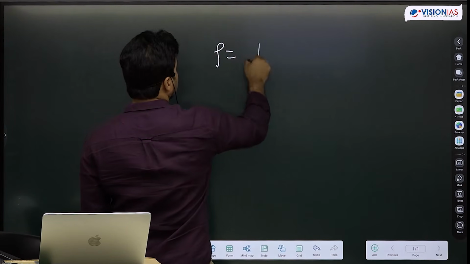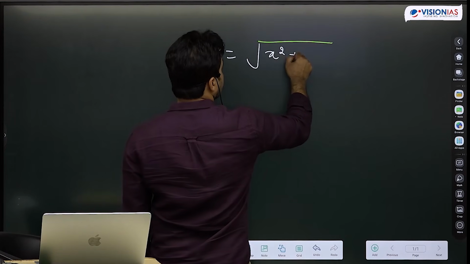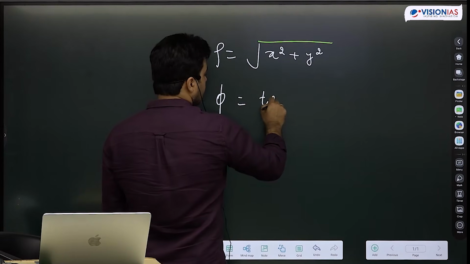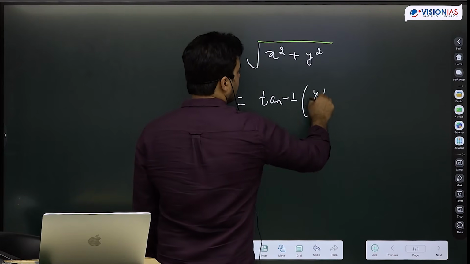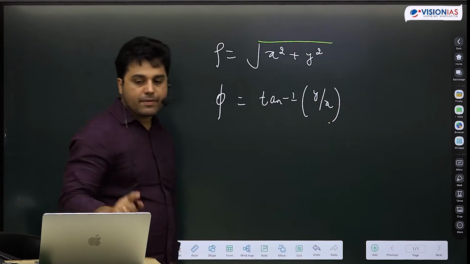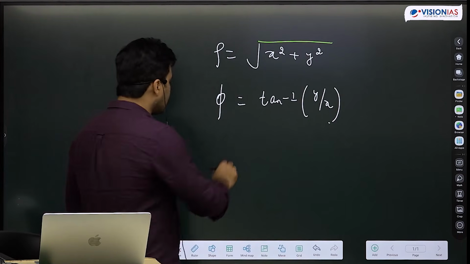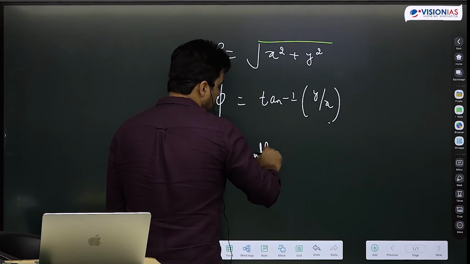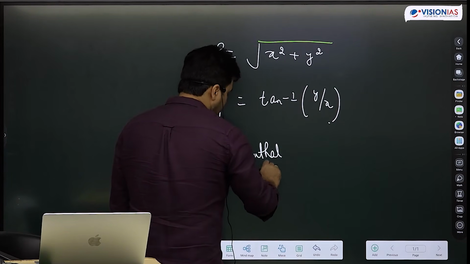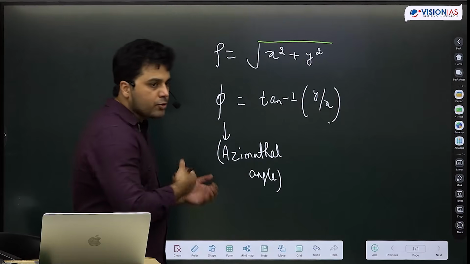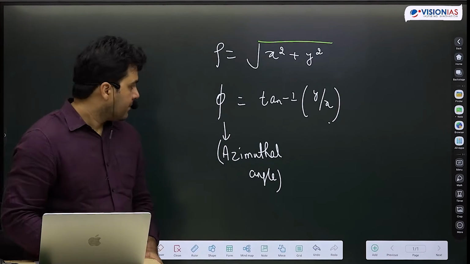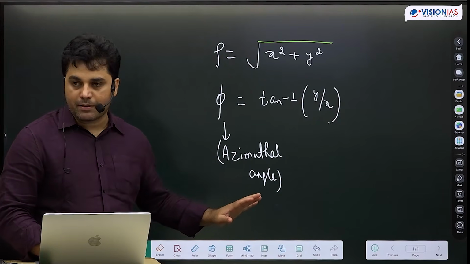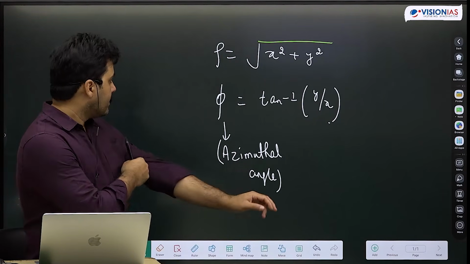Rho is nothing but square root of x square plus y square, and phi is nothing but tan inverse y by x. So by the way, this phi is called the azimuthal angle. 2D में तो फिर भी मैं कुछ भी बोलूँ, I simply can call it phi coordinate, but in 3 dimensions I will be using azimuthal angle, which will be different from polar angle. I will be using 2 angles in the spherical polar coordinate system.